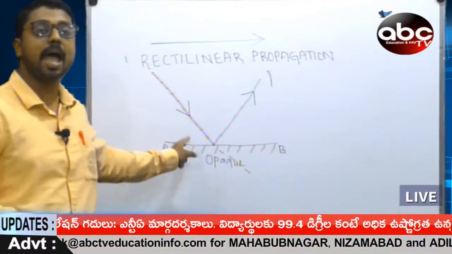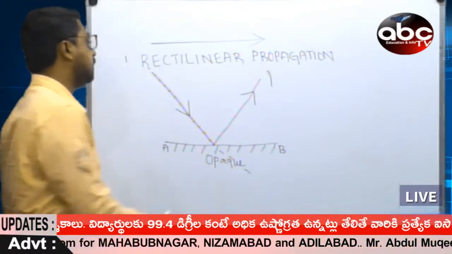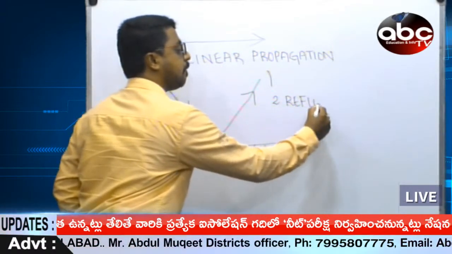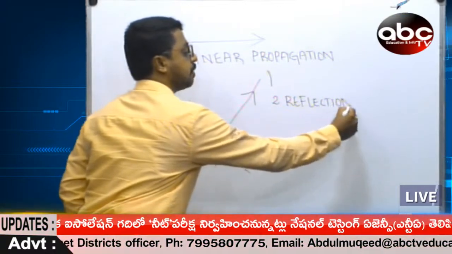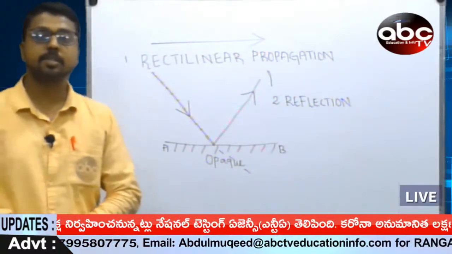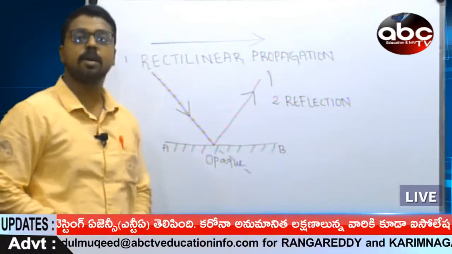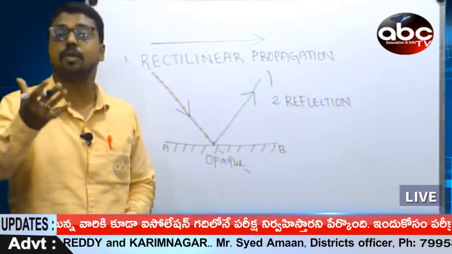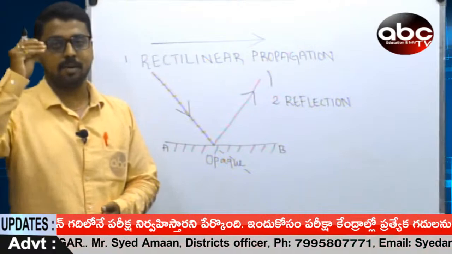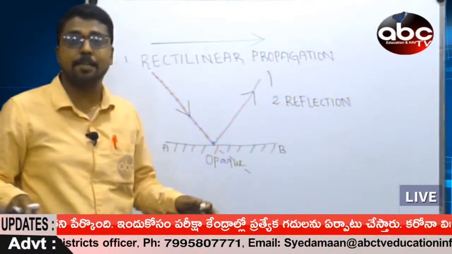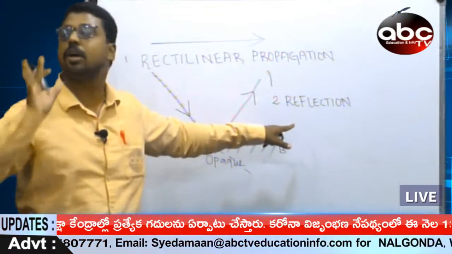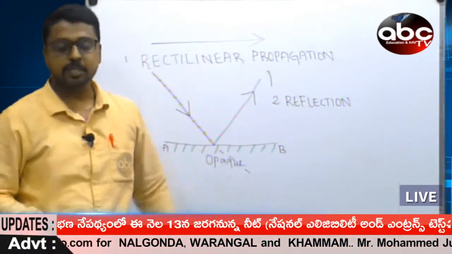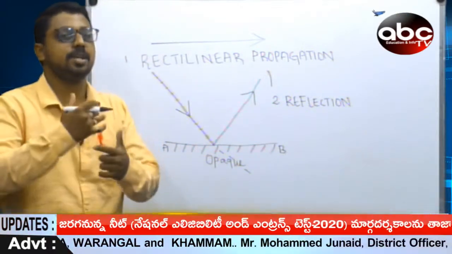This bouncing back phenomenon is called the second property, which is referred to as reflection. So my dear students, this is a basic, most important property in your syllabus. That's called the first lesson: reflection of light through curved surfaces. In the total chapter we are going to study the reflection phenomenon, which is related to various mirrors or objects. So let us recall the definition of reflection.